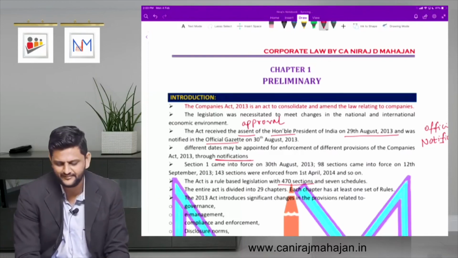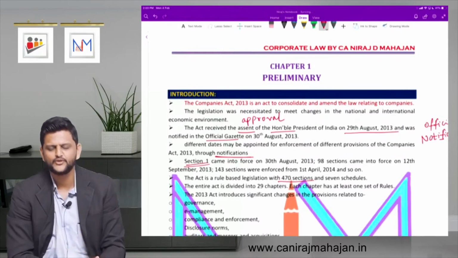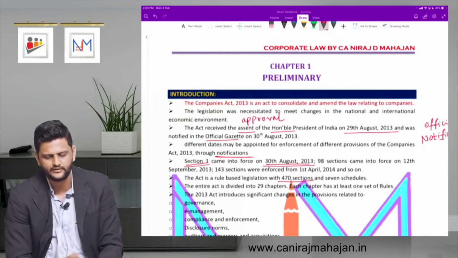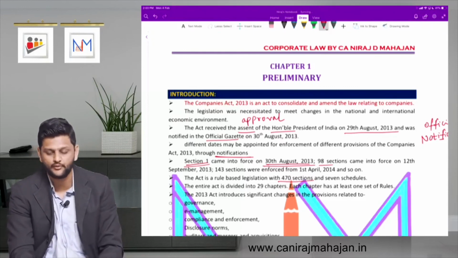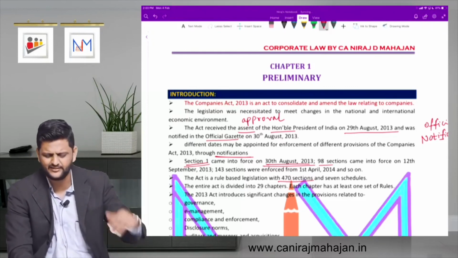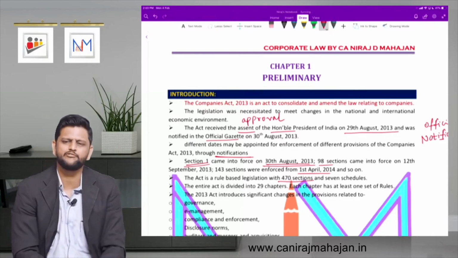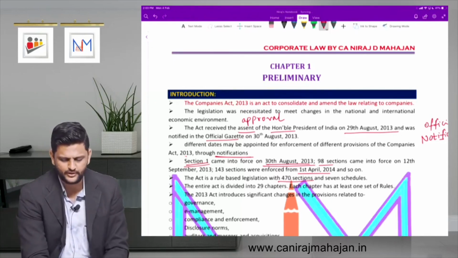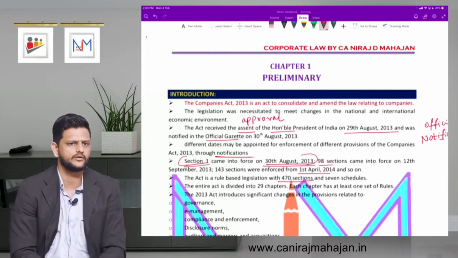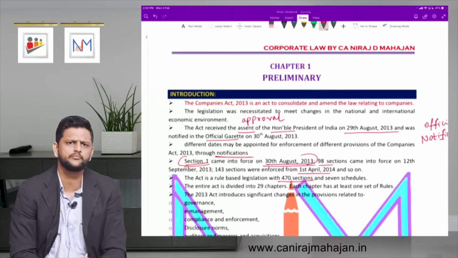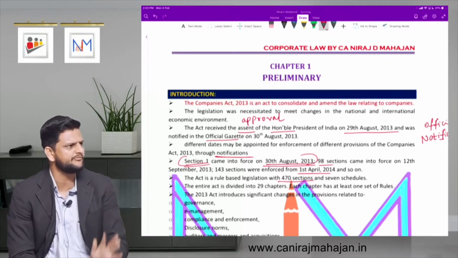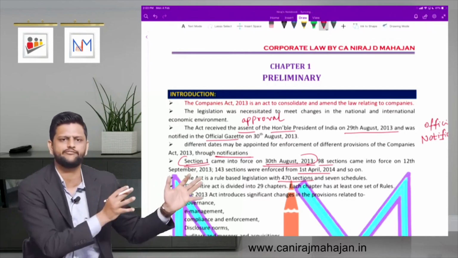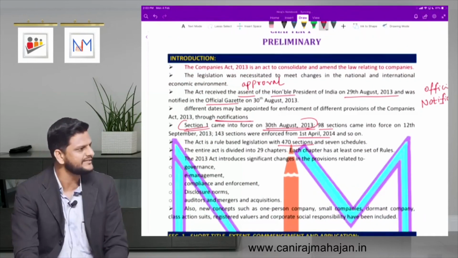So section 1 starting from 30th August 2013, and 98 sections came into force from 12th September 2013, and then again 143 sections from April 2014 and so on. Not relevant. You just have to know that the first one is important. Section 1 from 30th August. And another important thing you have to keep in mind is that not all sections came into effect on one single day. Understood here? They have broken up the starting of all these sections.